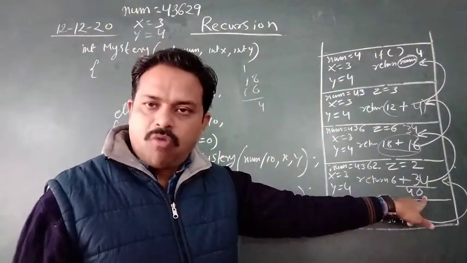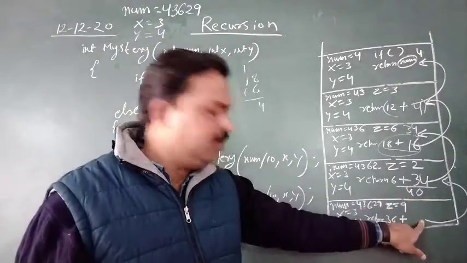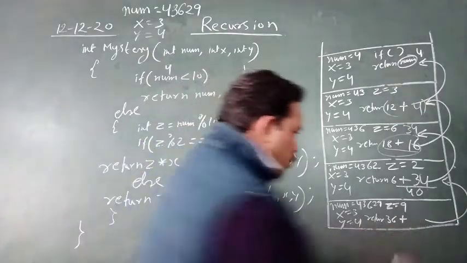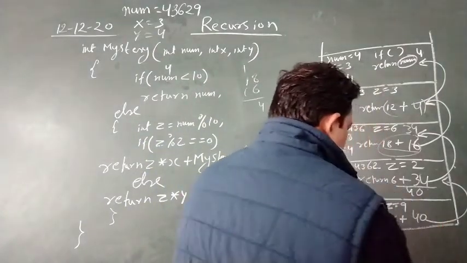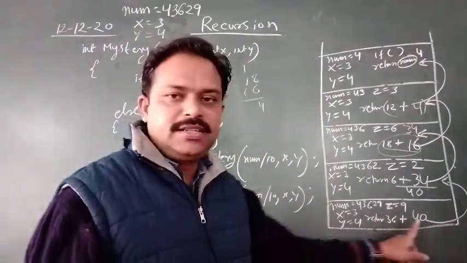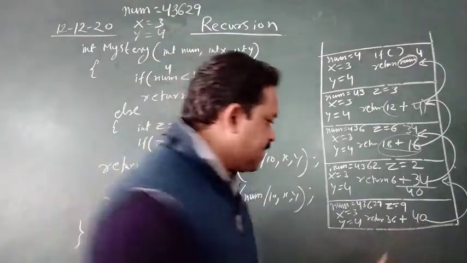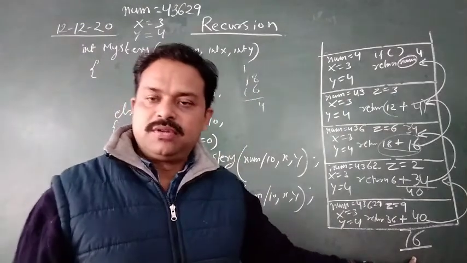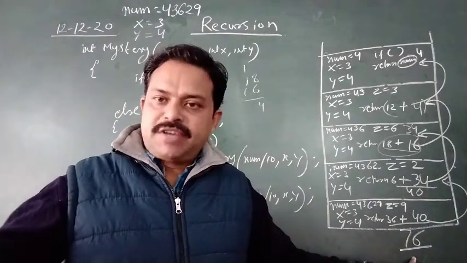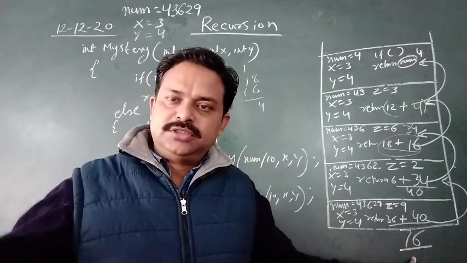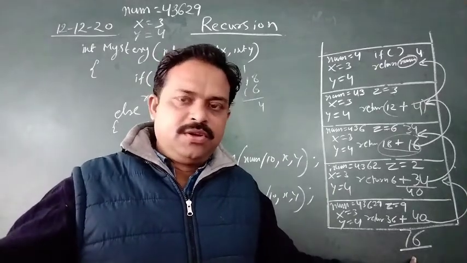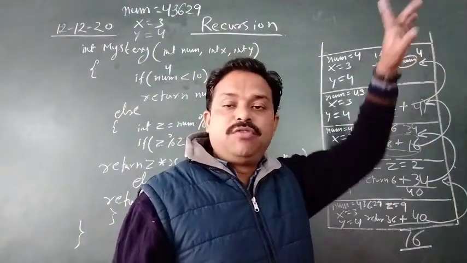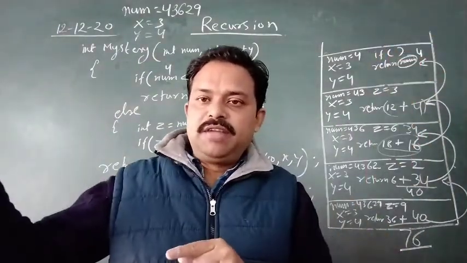Return 40. Where will it return? Here, where the function has been invoked. Here you will get 40, and again it has been written here: return 36 plus 40 means 76. Where will this value go? To the main function, because the first time you called this function from the main only. Okay, remember it. Don't say the answer is 4, sir, because of return 4, so to the main function it will give the value 4.